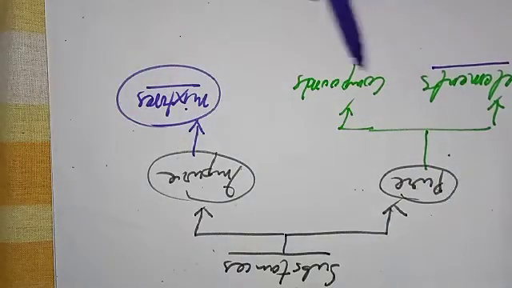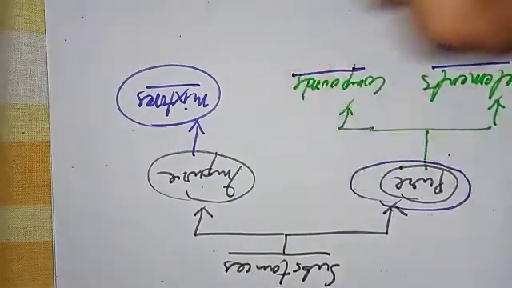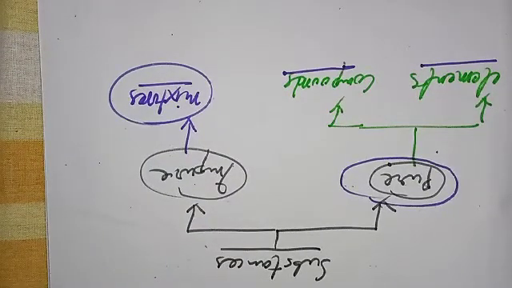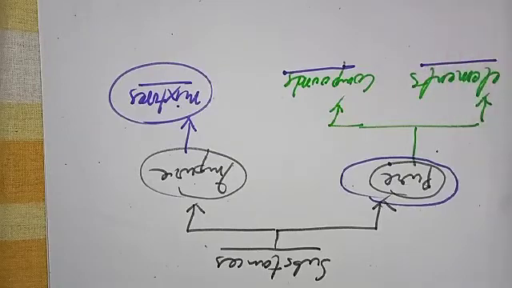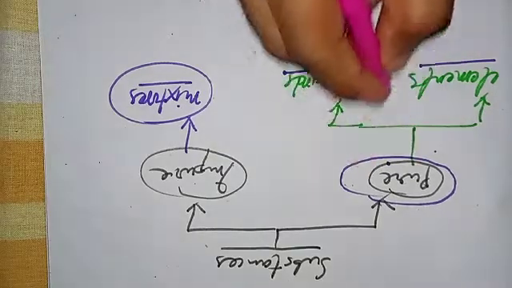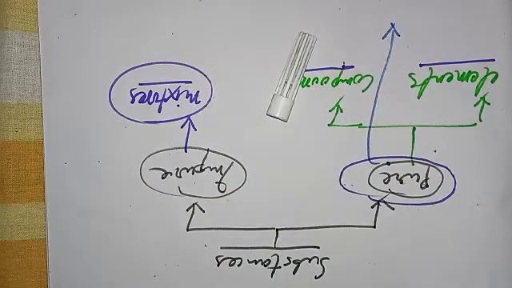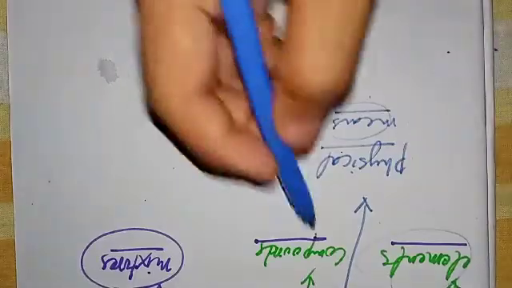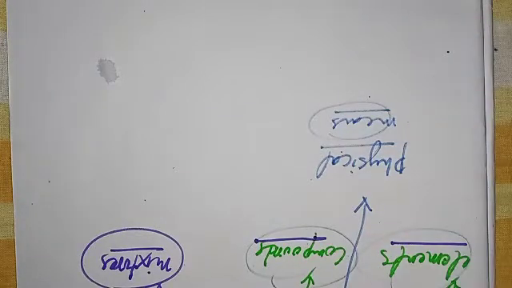I explained elements and compounds in detail, and they are pure substances. What I mean by pure substances here is that pure substances are substances that cannot be split into simpler substances by a physical means. You cannot split them by any physical means. Elements cannot be split by any means, so forget about them. I'm talking about compounds. They cannot be split into simpler substances by any physical means.